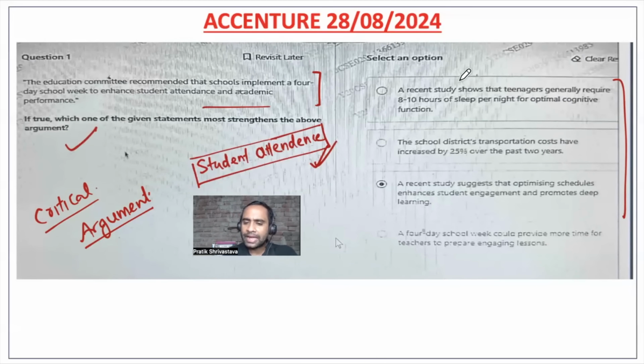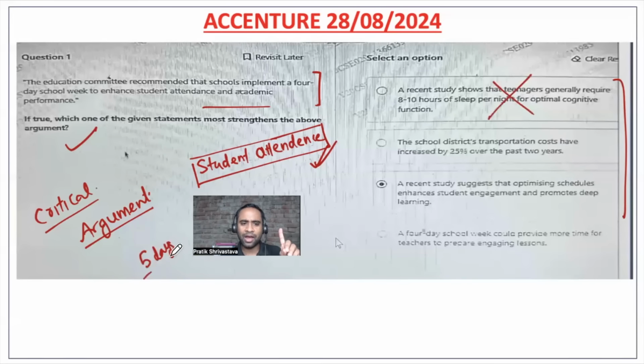Now first one, a recent study shows that teenagers generally require 8 to 10 hours of sleep per night for optimal cognitive function, right? So this doesn't strengthen the above argument basically, right? They have not talked about that. They are going to do 4 days of school, right? So they are not reducing the hours, they are reducing the days, one day out of 5 days in a week.